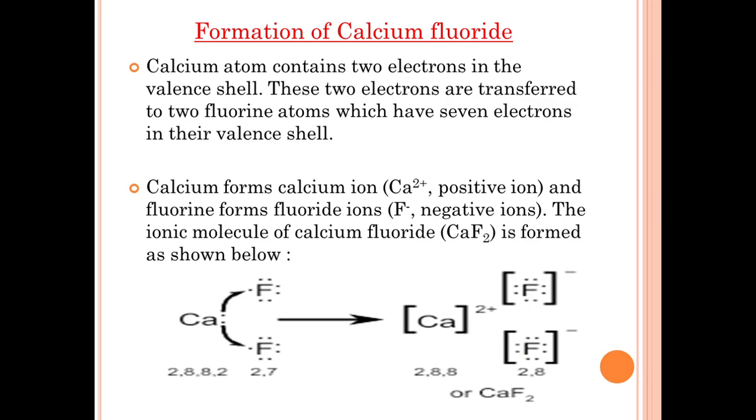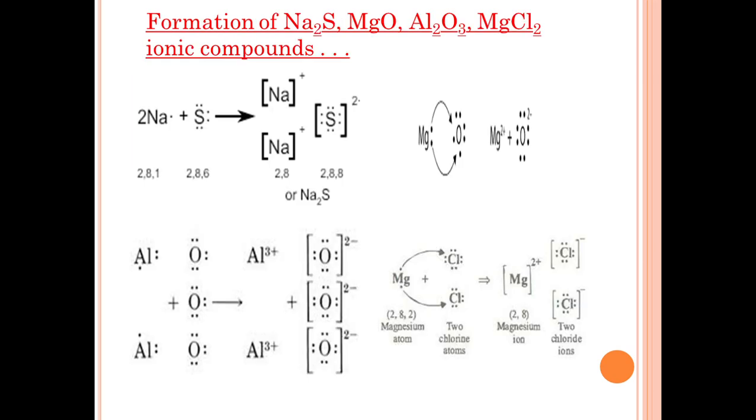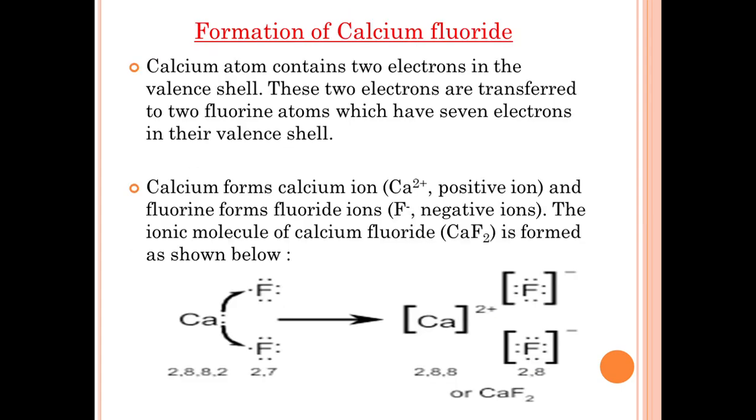Another example, formation of calcium fluoride. Here the calcium atom contains 2 electrons in the valence shell. As we know, the atomic number of calcium is 20, so it has 2 valence electrons. These 2 electrons are transferred to 2 fluorine atoms, which have 7 electrons in their valence shell.